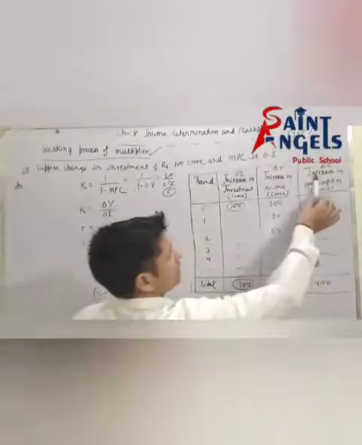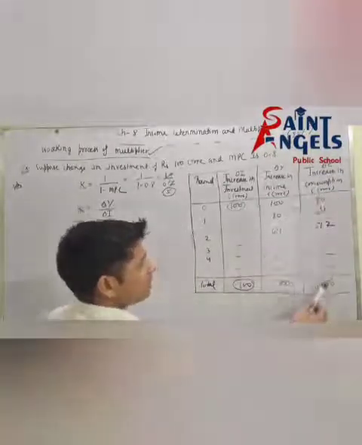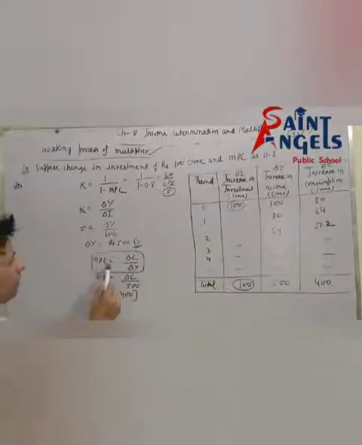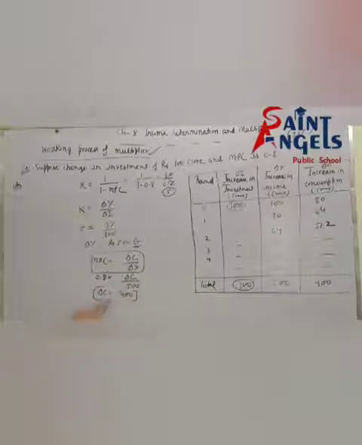And see, after this we have to find the increase in consumption. See, what is the formula of MPC? What is the value of MPC? 0.8, and delta C is what we have to find, and delta Y is 500 crore, so delta C is equal to 400 crore. So I hope all of you have understood. Please pause the video and note down this.